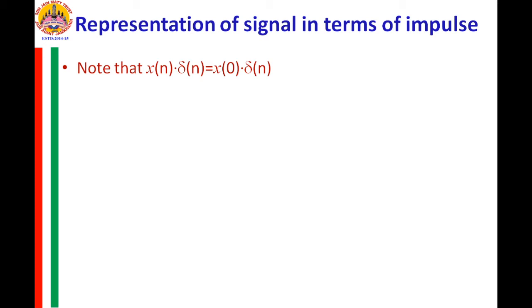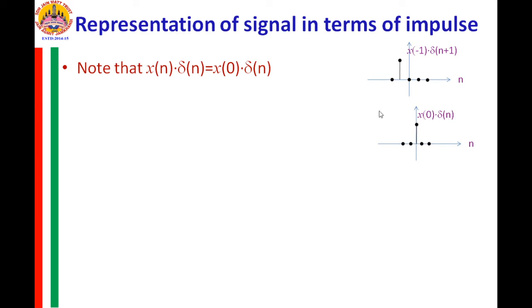We have already observed in the first module that every signal x of n can also be expressed in terms of impulse functions. Note that the product x of n into delta of n can also be expressed as x0 into delta of n. What does this mean? Here x0 represents the amplitude of x of n which exists at n equal to 0. Graphically, this can be expressed as x0 into delta of n.